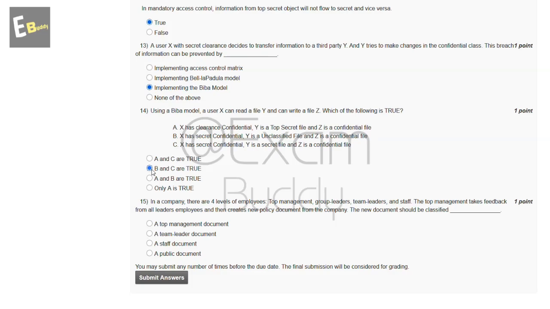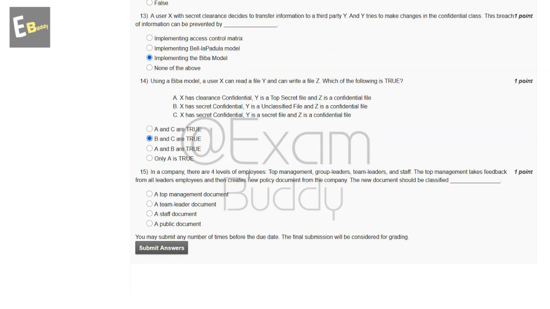Now the 15th question is, in a company there are four levels of employees: top management, group leaders, team leaders, and staff. The top management takes feedback from all leaders and employees, and then creates a new policy document for the company. The new document should be classified. So these are the options, and the answer of our 15th question is A. Now submit your answer.